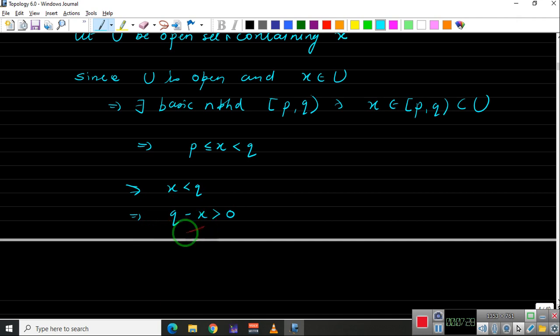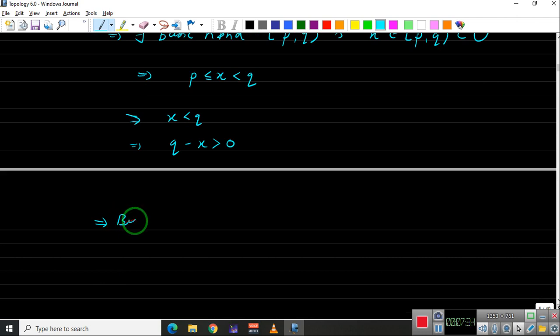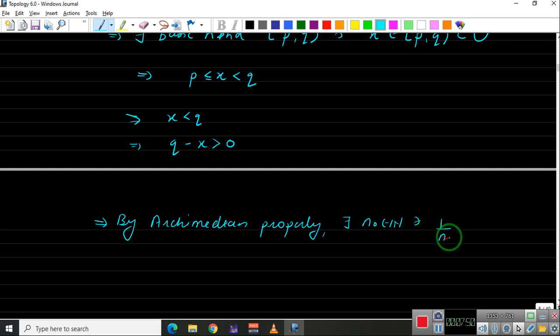If Q minus X is greater than 0, this implies by the Archimedes property there exists some n naught in natural numbers such that 1 upon n naught is less than Q minus X. So if 1 upon n naught is less than Q minus X, this implies X plus 1 upon n naught is less than Q.